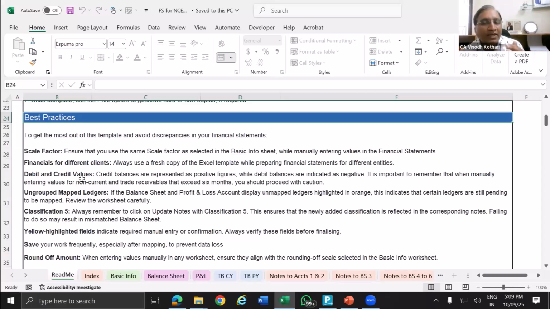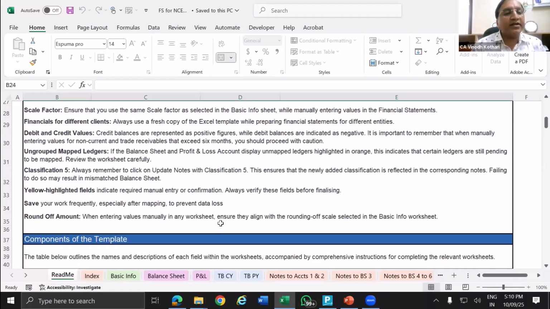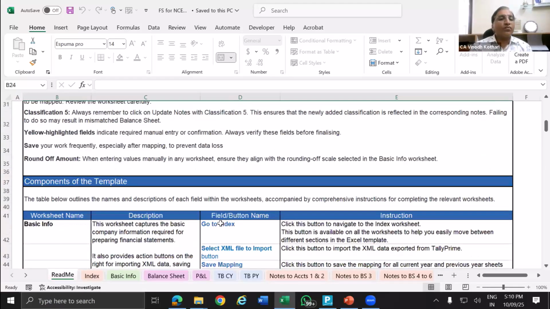Based on the mapping, 60 to 70% Tally will do the mapping. The rest of the unmapped items will be shown in yellow color. And even in the balance sheet, you will be able to find unmapped data. If someone has used the earlier version in Tally, preparing the financials for companies, you have seen unmapped data in a similar manner. So classification is yellow highlighted, so rounded off.